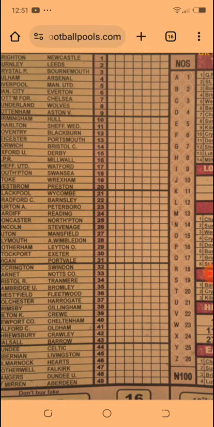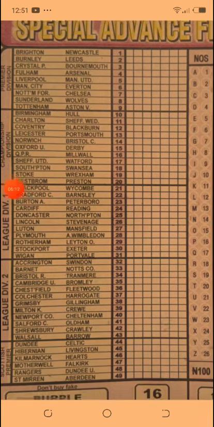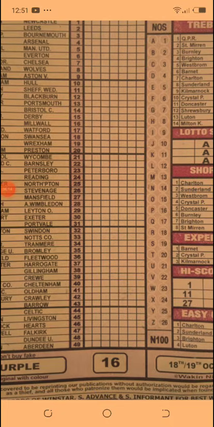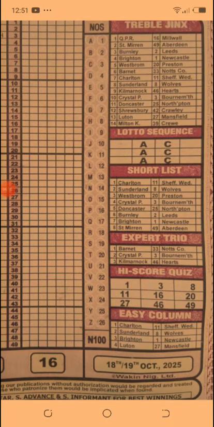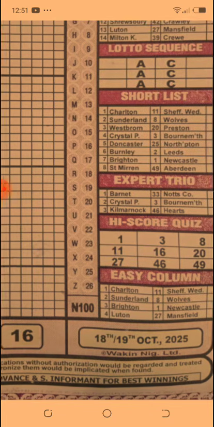This is actually the fourth time this particular sequence is appearing in this current season. So we have Newcastle here at number 1 at away, and if you go to the high score quiz box 1, Newcastle is there at high score quiz box 1, which is projecting it to be one full-time banker draw.